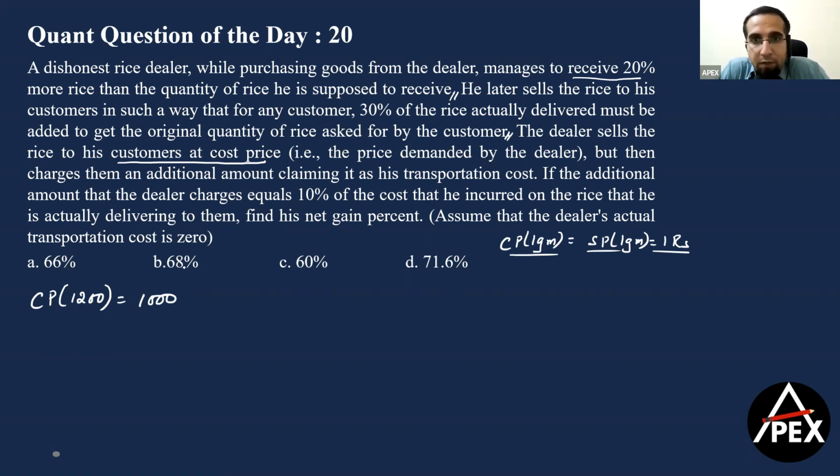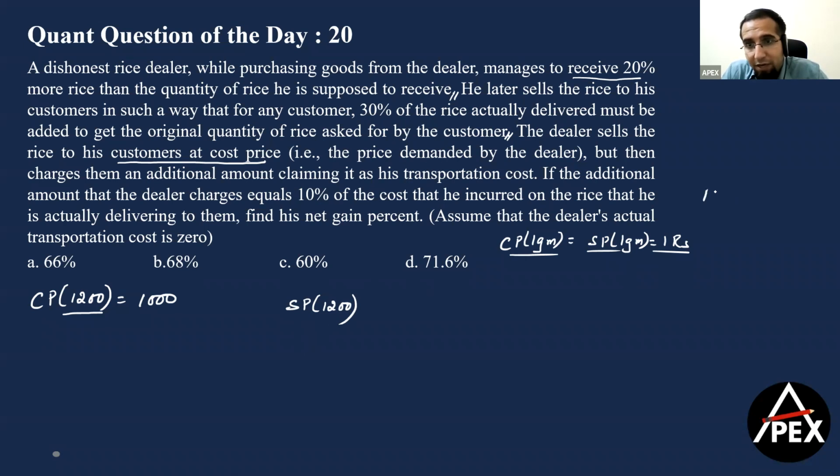Now, he later sells the rice to his customers in such a way that 30% of rice actually delivered must be added to get the original quantity as asked by the customer. Since this guy has bought 1200 grams, let me assume that he's actually selling 1200 grams only. 30% of the rice actually delivered.